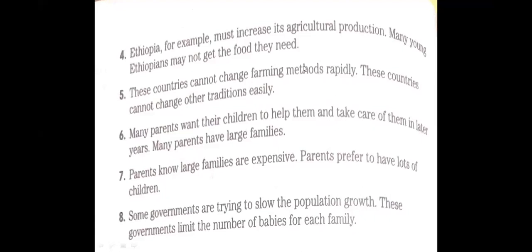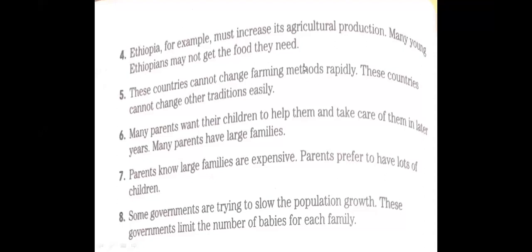Number 5: these countries cannot change farming methods rapidly. This sentence is in the negative form, yes? And we said for the negative, we can use the conjunction nor to join two negative sentences, yes?